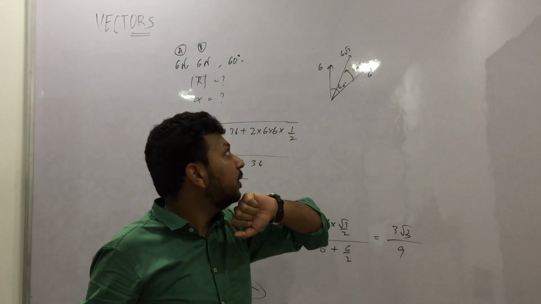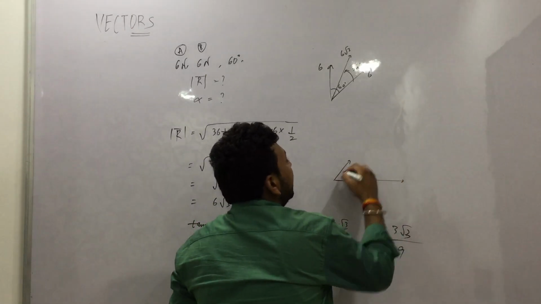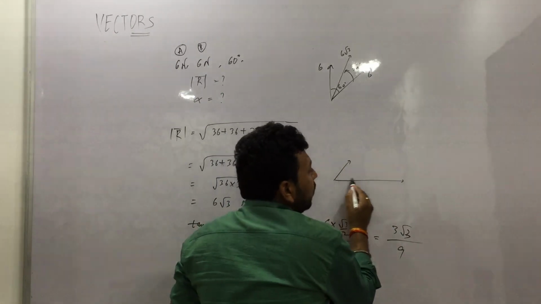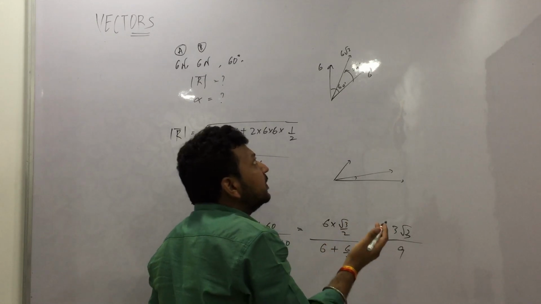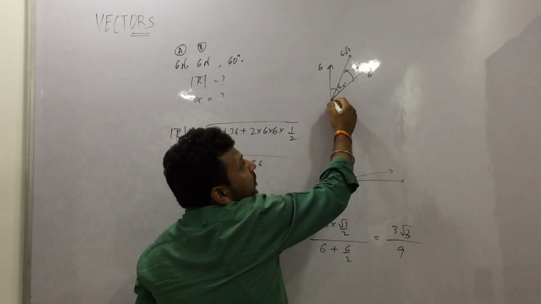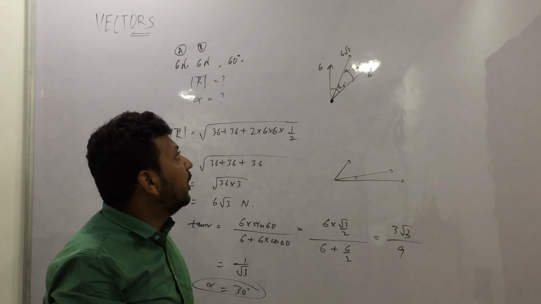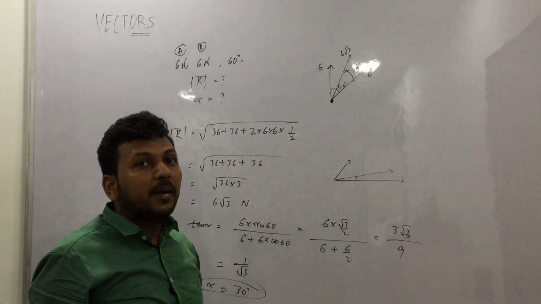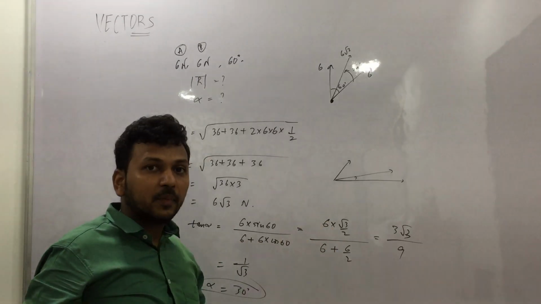Both are same, right? So if this is more, this is so less, so obviously resultant will go more in this direction. This angle will be smaller. But if both are same, if one ball is being pulled by two persons of same magnitude, so ball will go exactly in the middle. Ball, because both are same, right?